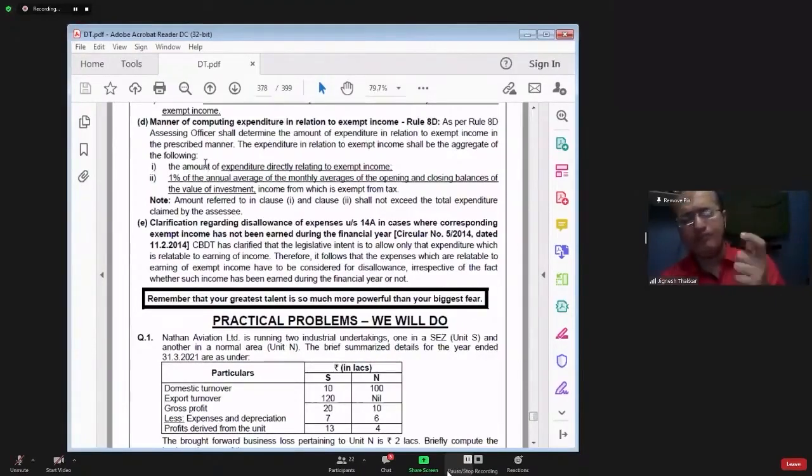Point number two, for common expenditure, it is difficult to find out the proportionate amount, so we take 1% of the annual average of monthly average of opening and closing balance of value of investment. Then you add point number one and point number two. You will get the amount of expenditure incurred in relation to exempt income. That expenditure should be disallowed.